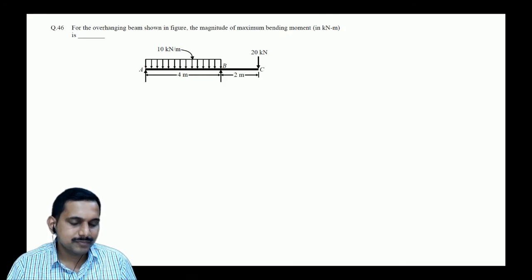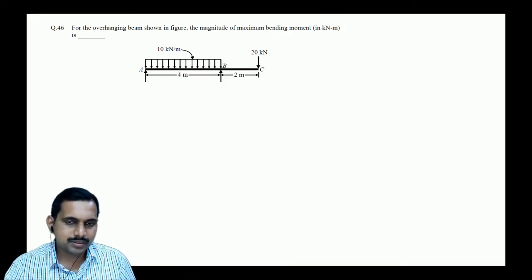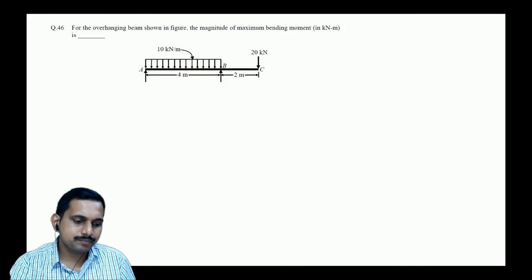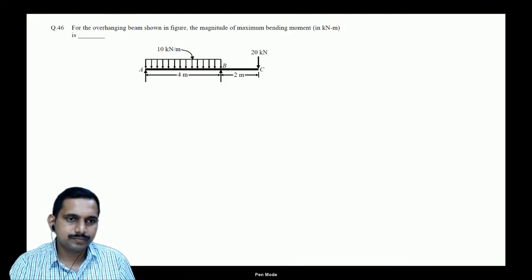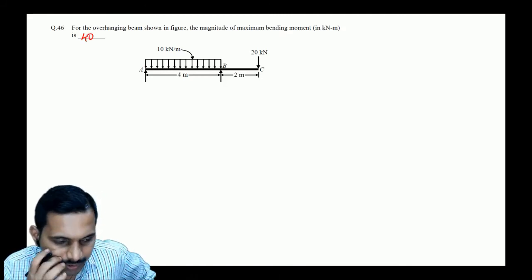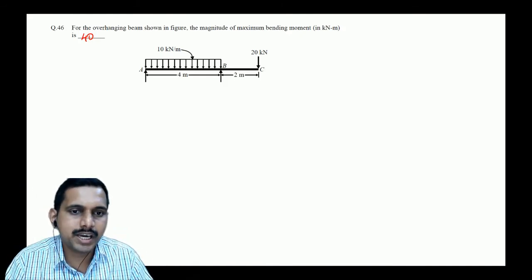I'm getting 40. Very correct. It's true, correct answer. So the answer is 40. Okay, let us do it. Now the other one. What are the reactions we get?